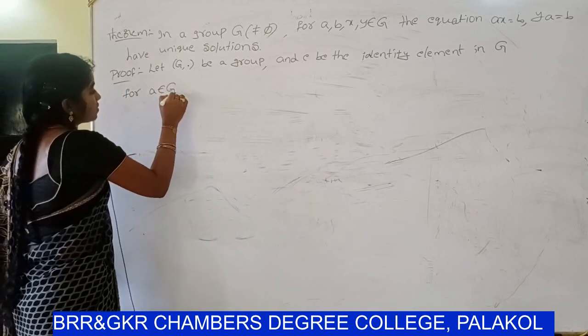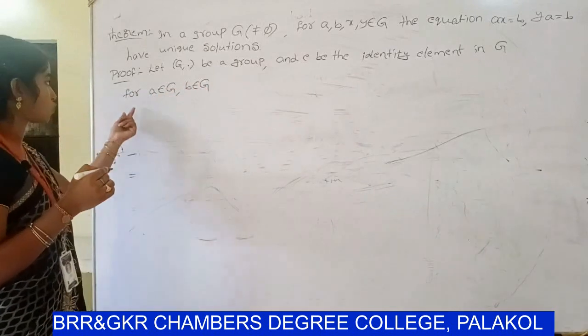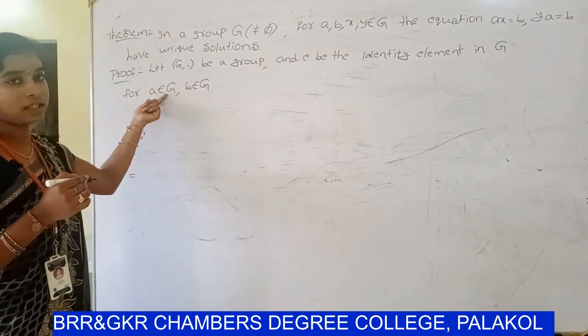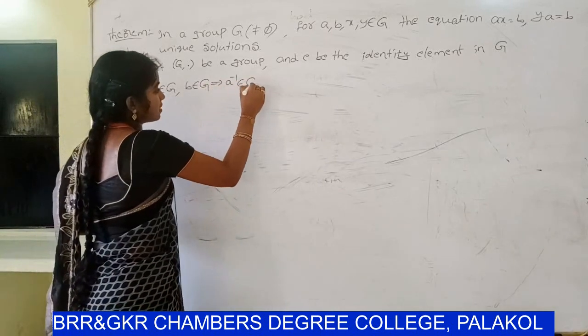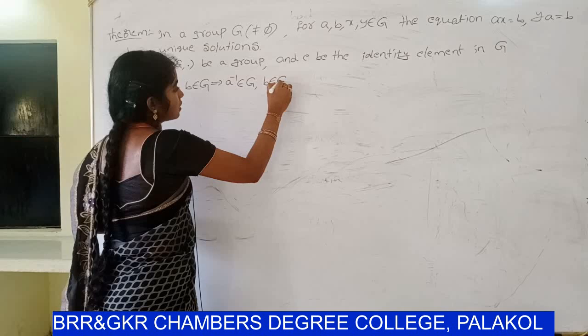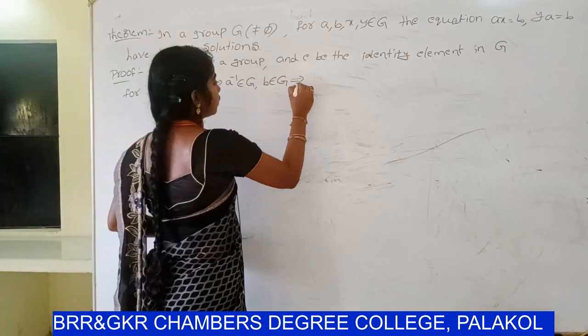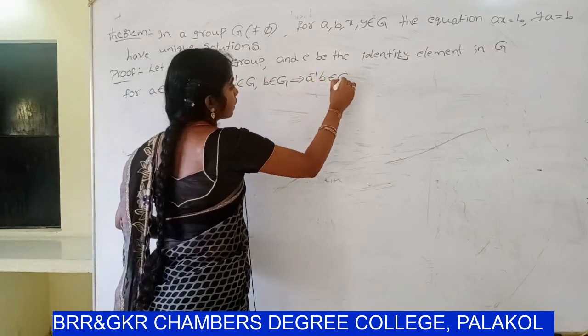Take any two elements a belongs to Z, b belongs to Z. Inverse property applies to a, so a inverse belongs to Z, and therefore a inverse b belongs to Z.